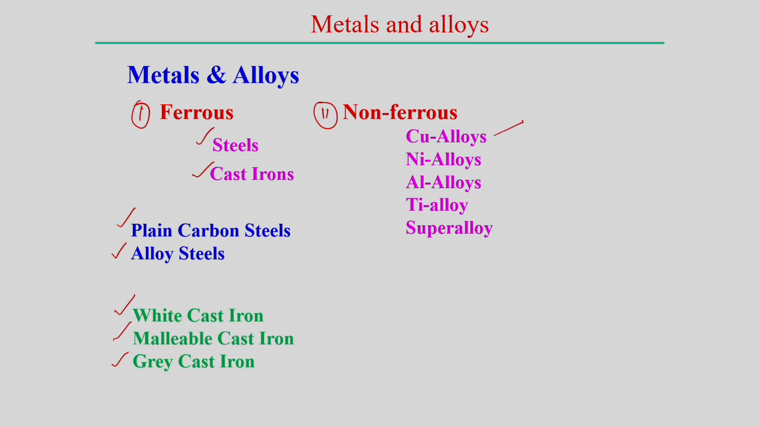Non-ferrous metals used in engineering are mostly copper alloy, nickel alloy, aluminum alloy, titanium and titanium alloy, and of course super alloys and maybe some other alloying elements. These are the most commonly used engineering materials under the non-ferrous category. The difference between ferrous and non-ferrous is that in ferrous metals the main component is iron, while in non-ferrous metals iron is not the main component; it depends on the other components. Based on that, different types of non-ferrous metals have been developed.